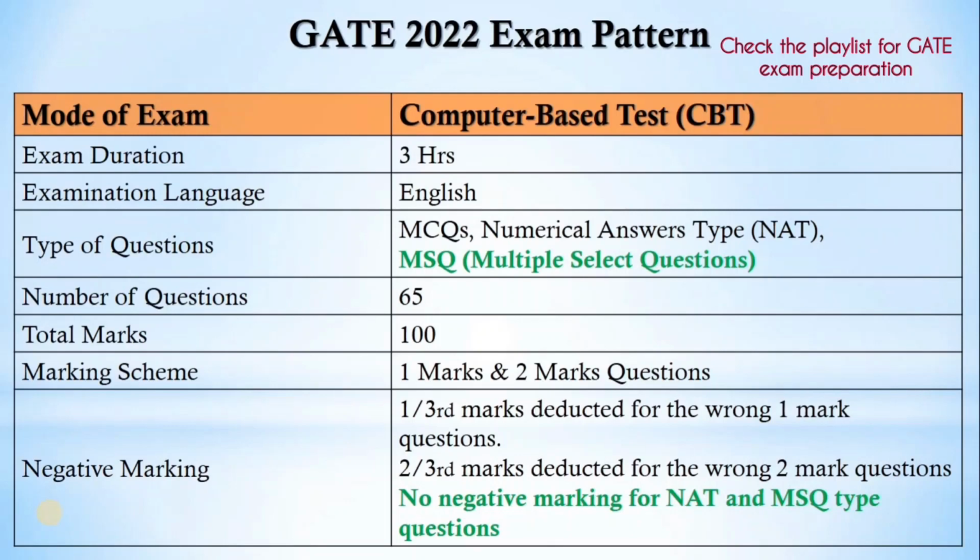And this year also, for the NAT type questions, numerical answer type questions, and multiple select type questions, there will be no negative marking. The exam will be a computer based test. It is an online exam, and it will be carried out in 8 different zones.